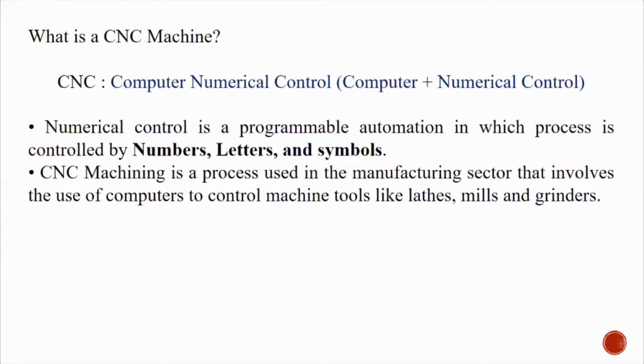Then what is a CNC machine? CNC means computer numerical control, but it is split into two parts: one is computer and the second is numerical control. Listen carefully to this part, because we have not covered numerical control. It is out of focus as far as the VTU 18 scheme is concerned. In the 17 scheme it used to be there, but in the 18 scheme, which you are studying right now, this numerical control part is removed.